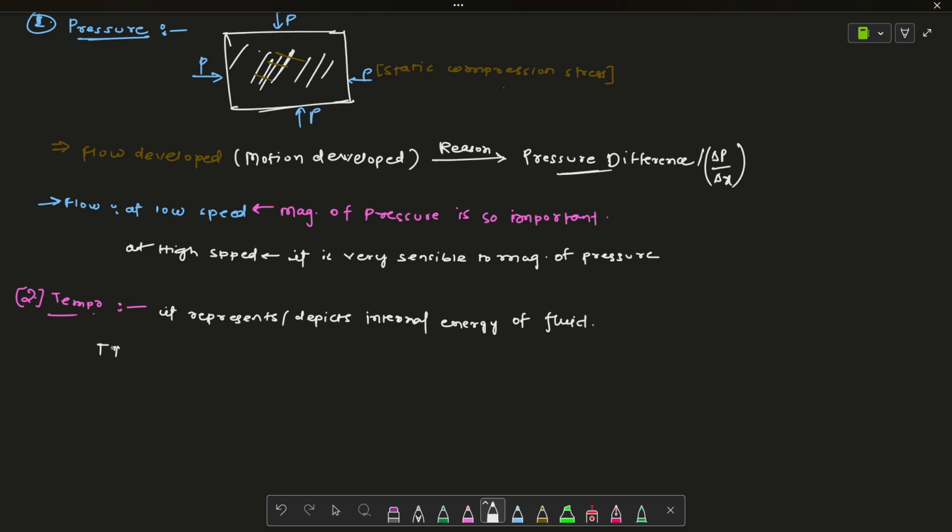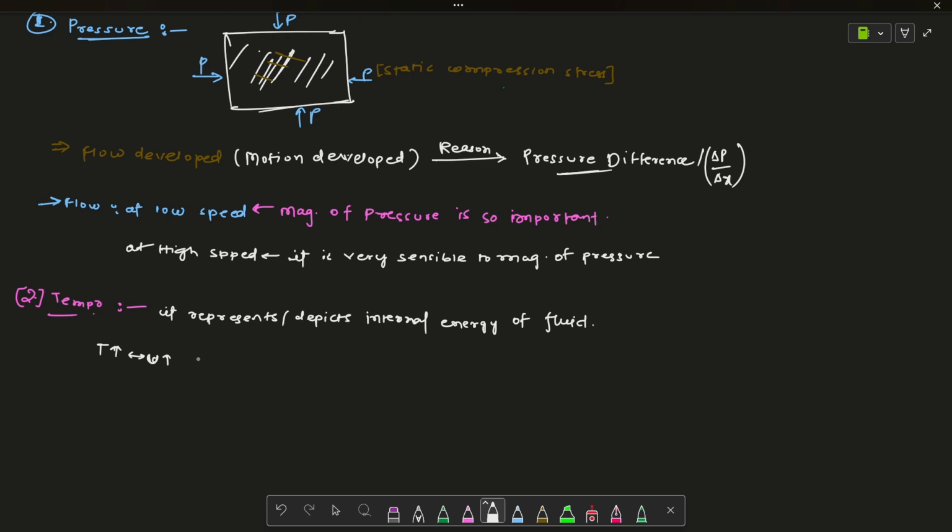If the temperature is high, that means the internal energy of the fluid is high. U means internal energy. So if the temperature is high, then the internal energy of the fluid is high.